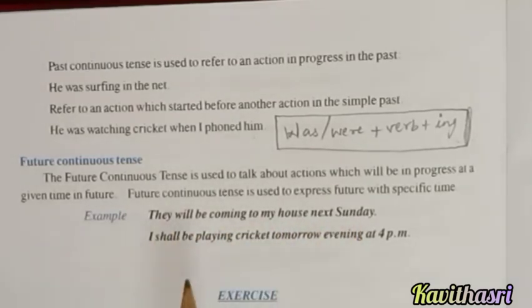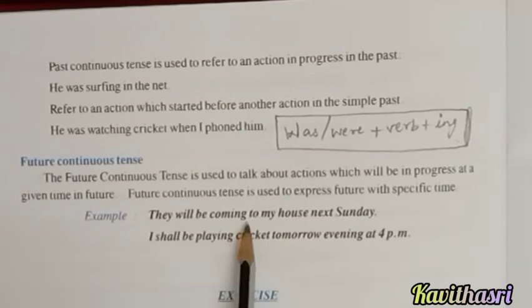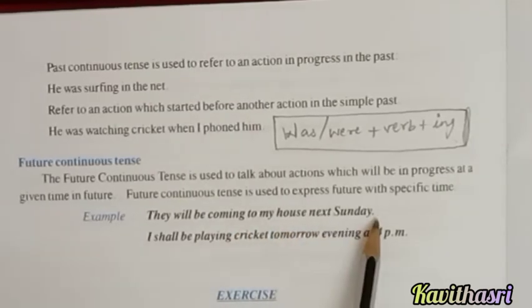The action which is going to happen in a specific time given in the future. So future continuous tense is used to express the future at specific times. Example, they will be coming to my house next Sunday.